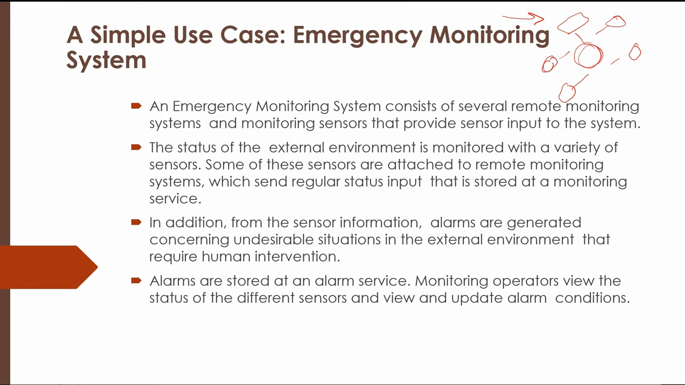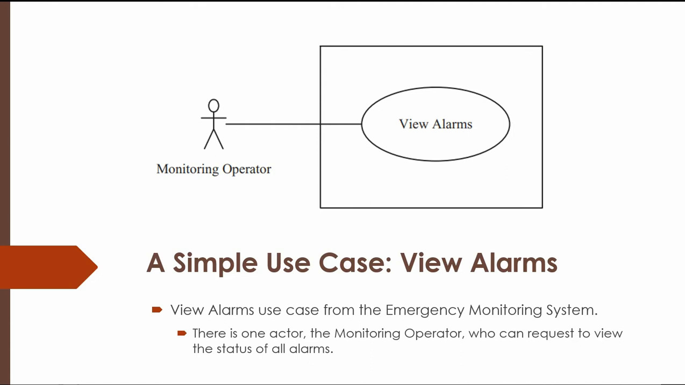So this is the description of the system. If you see here, based on this, what is the main function of this system? Actually we can say the main function is generate report. One of the other functions is view the report. So these are the functions of the system, the use cases. So let's see how the use cases look. First, for example, view alarms. They call it alarms.